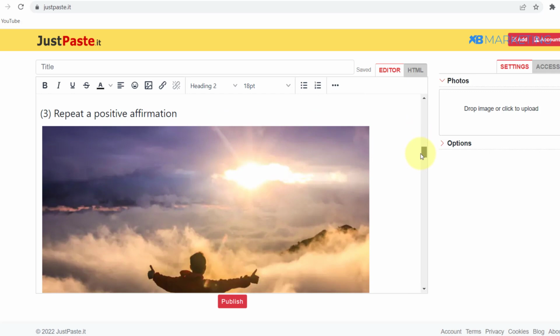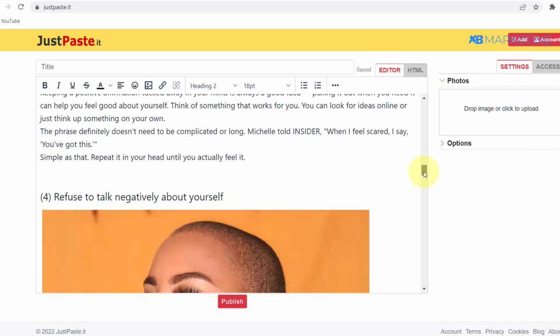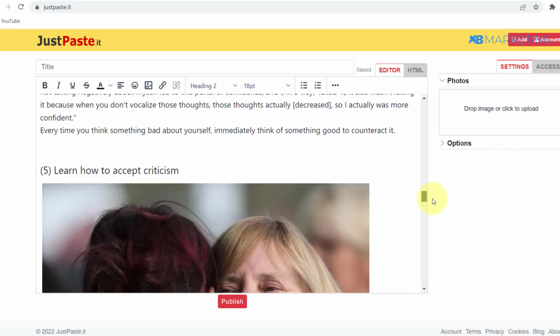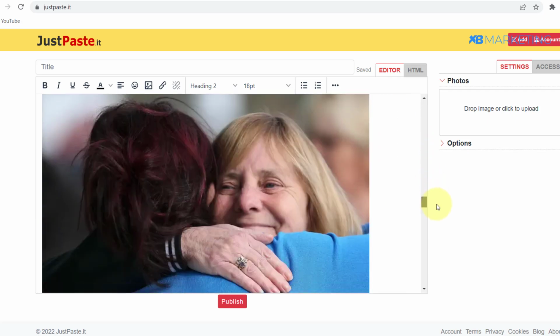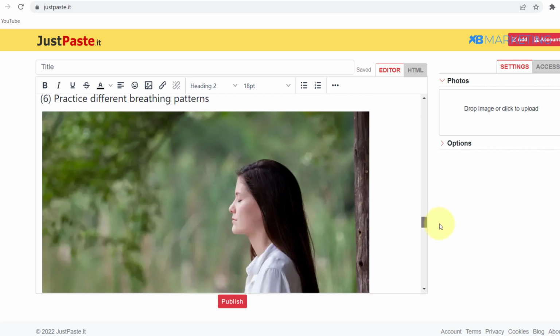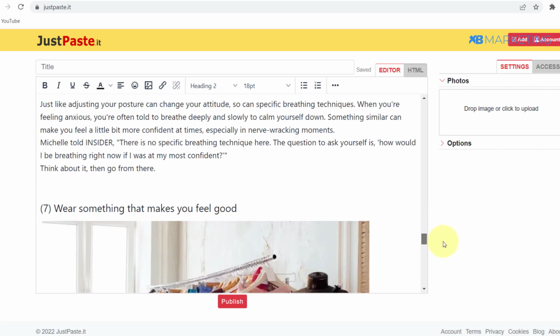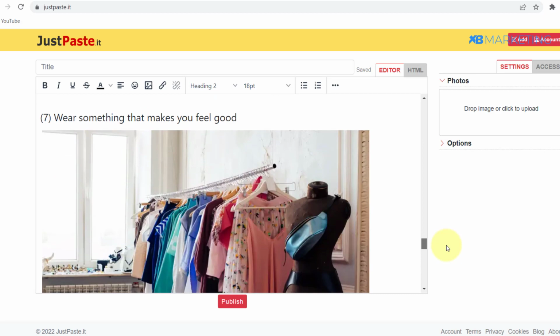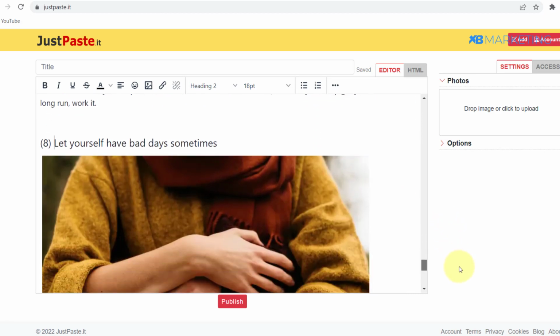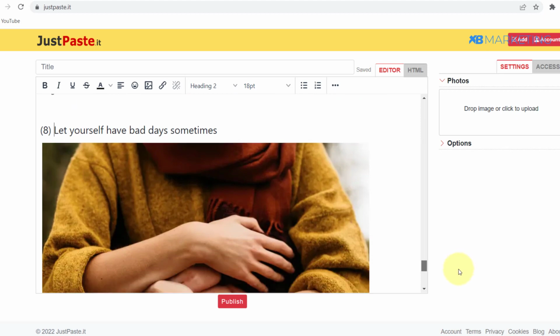The third one says repeat a positive affirmation, the fourth one, refuse to talk negatively about yourself, the fifth one, learn how to accept criticism, the sixth one says practice different breathing patterns, the seventh says wear something that makes you feel good, and the last one says let yourself have bad days sometimes.